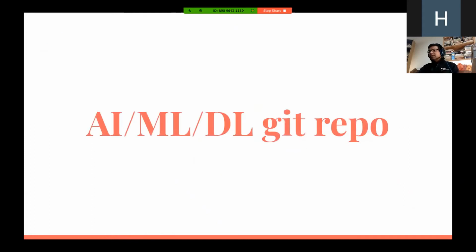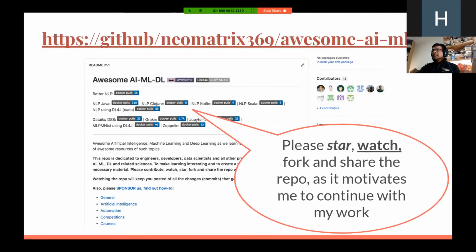So we spoke about the GitHub repository earlier, the AI-ML-DL. Let's dive a little bit into it and see what's all in there. So this is the link to the repository. I highly recommend you go and star it, watch it, fork it, share it with others. This will help motivate me to continue doing what I'm doing, but it'll also help you learn and keep in touch with all the useful and important topics that are out there.